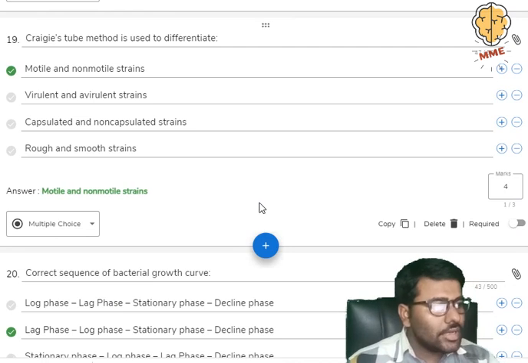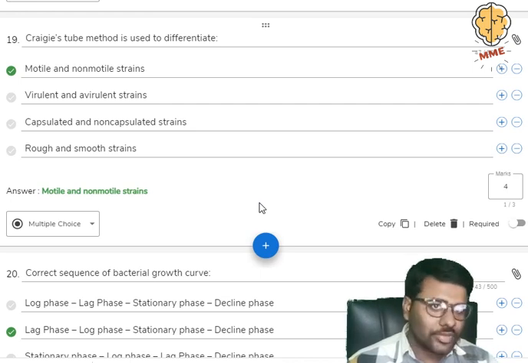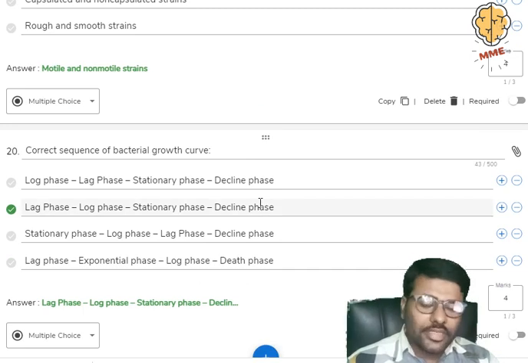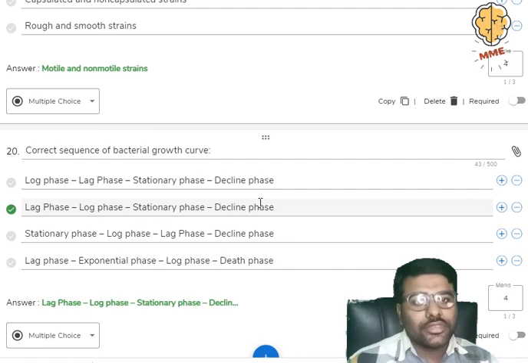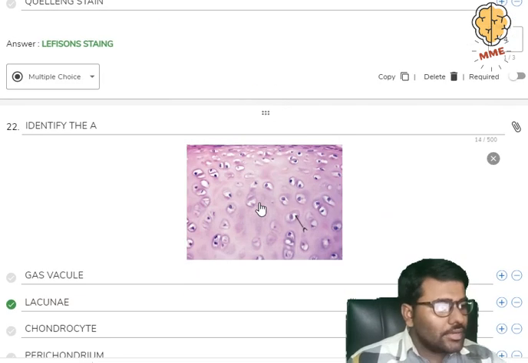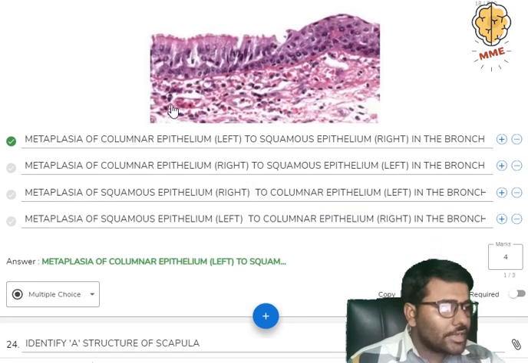Okay, next question is on the tube test, and this is regarding bacteria. It is about motile and non-motile bacteria. The correct statement of the bacterial growth curve is very easy: lag, then log, then stationary, then decline. This is the image which is very important, which I tell in the lecture. This is the flagellar staining or Leifson staining. Structure A is the lacunae, and this is the image of metaplasia or squamous metaplasia.